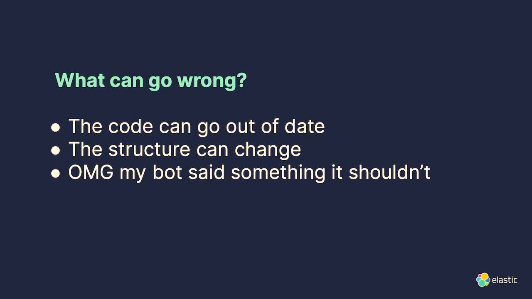So what could go wrong? Why wouldn't you want to do this? The code that you are working with can go out of date, especially if you're working with APIs. They could change. Lots of things change all the time. And the structure can change in that way. And also, you might not want to be using the same dependencies. You might have issues that just cause things to fail over time, especially if you're not thinking about it.